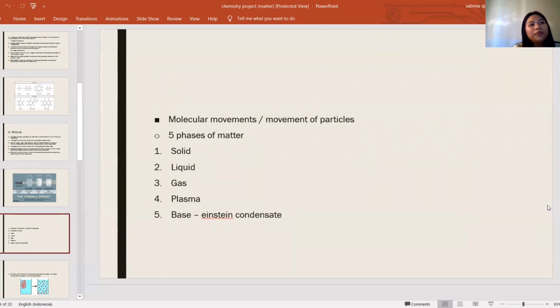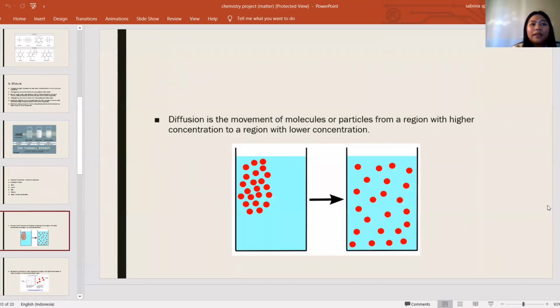In molecular movements or movement of particles, there are five phases of matter, which are solid, liquid, gas, plasma, and Bose-Einstein condensate. There is diffusion. Diffusion is the movement of molecules or particles from a region with higher concentration to a region with lower concentration. This picture that we see is the example of diffusion.